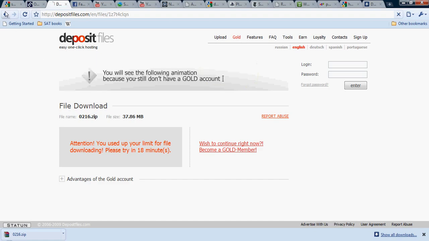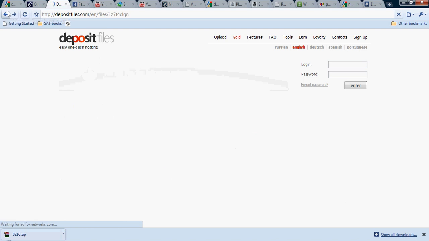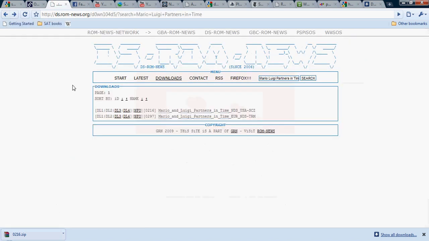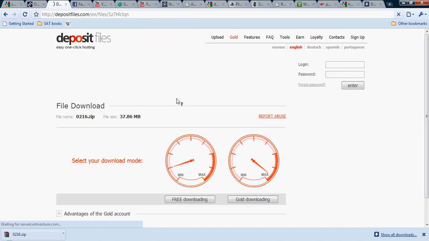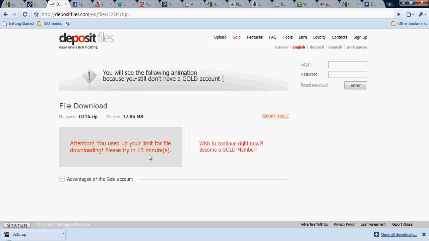So first of all, you need to download your game. I recommend this website here, and all you need to do is search for the game you want, like Mario and Luigi, Partners in Time. Just click on the download link, and it tells you to click on the yellow smile, or the blue one or green one, for free downloading. And since I already downloaded a game, I can't download another.